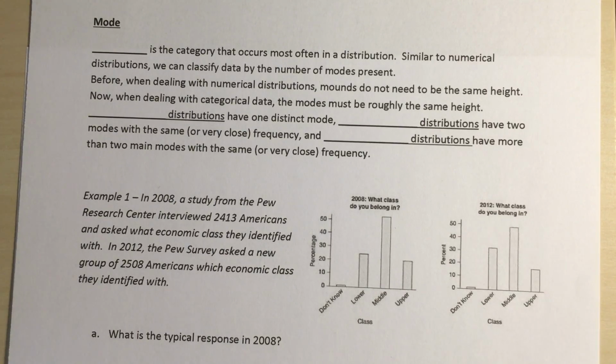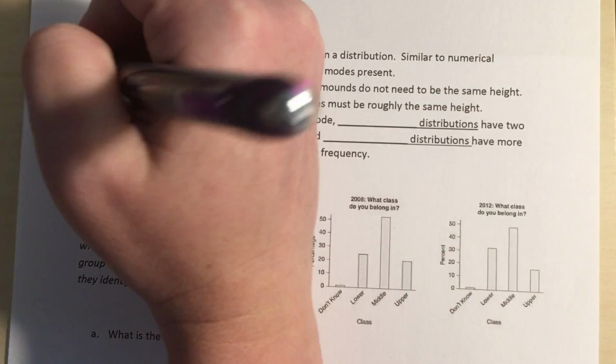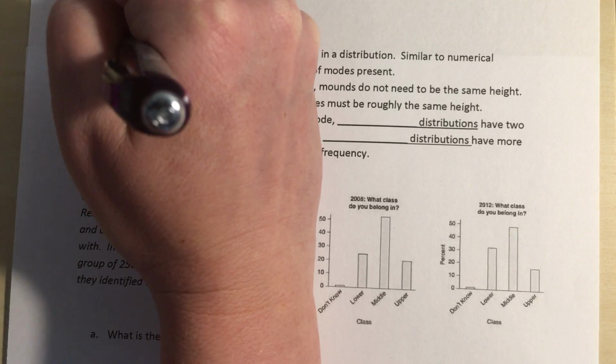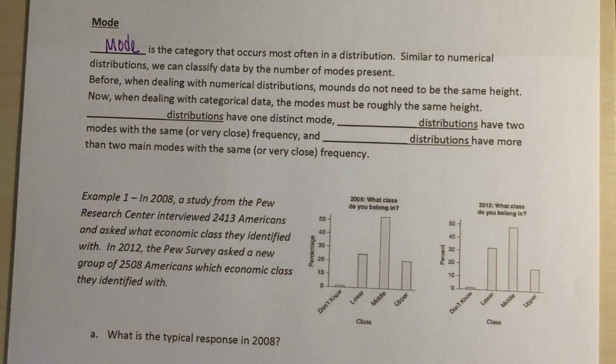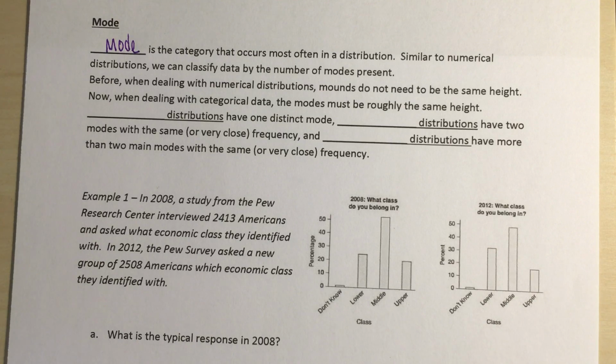So when we are looking at mode for a categorical distribution, our mode is the category that occurs most often in this distribution. Similar to numerical distributions, we can classify data by the number of modes that are present. Before, when we were dealing with numerical distributions, our mounds or modes did not need to be the same height. But when we're dealing with categorical data, the modes must now be roughly the same height. So that is the difference between these two.